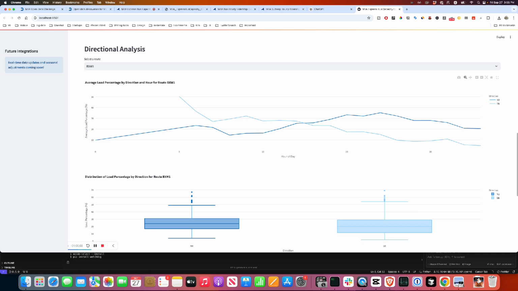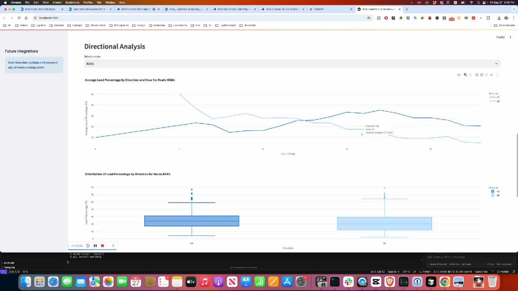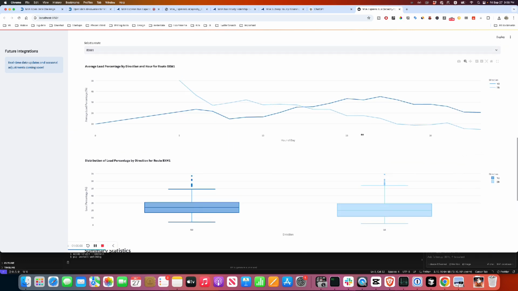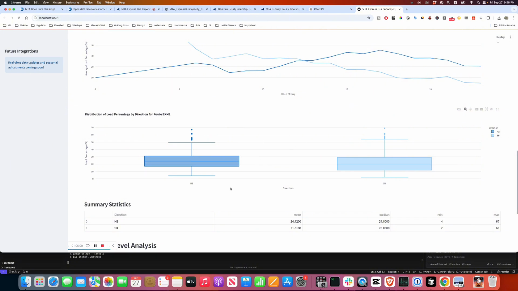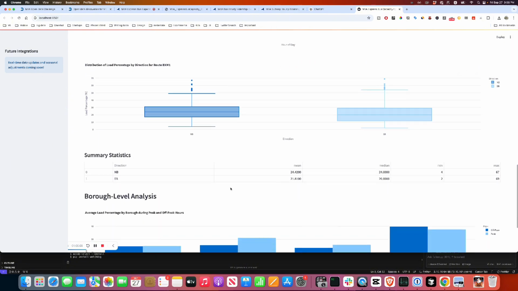So northbound, that's the peak time around 6, and probably a lot of people travel northbound from BXM10, that particular route. After 12, the load has been increasing to 33 to 35, but it is still not that high, right? It's even telling the distribution of load percentage.